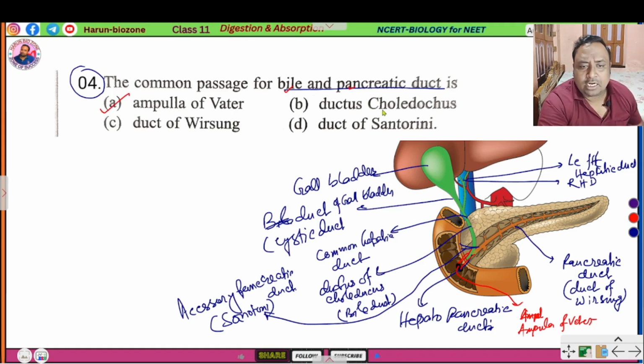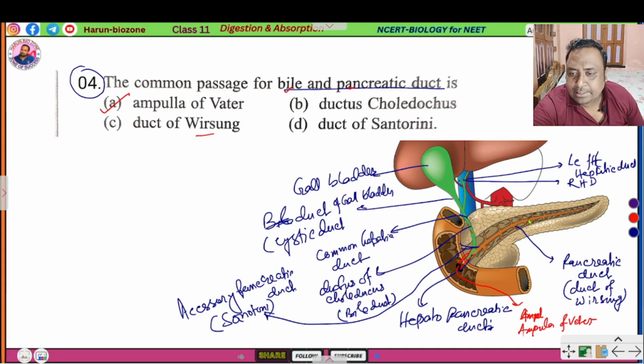What is called duct of choledochus? Duct of choledochus means where gallbladder and liver duct are joined in the common passage. What is duct of Wirsung?